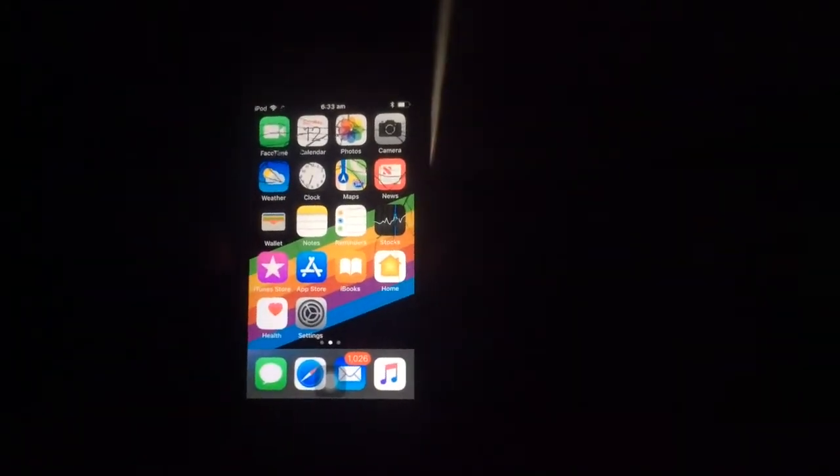I do use Siri, but I'm not going to be showing it in this tutorial. So for you guys who don't use Siri, you can set long press as open menu, and then you'll get all the features right here, including restart. I think restart's only for like iOS 11 and 12. But I'm running iOS 11.